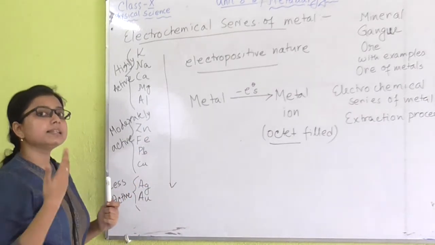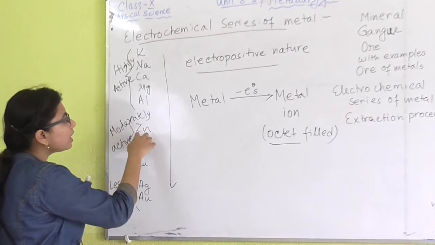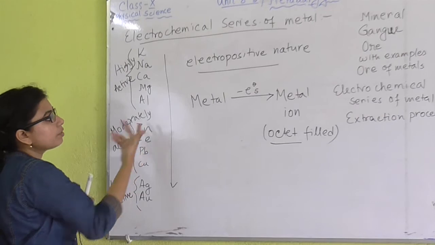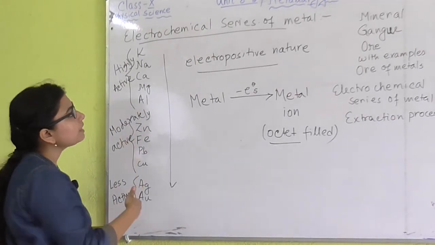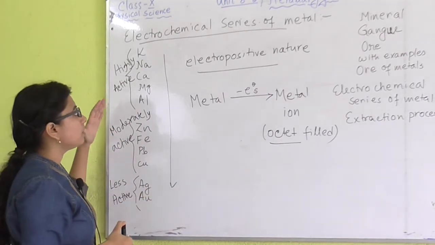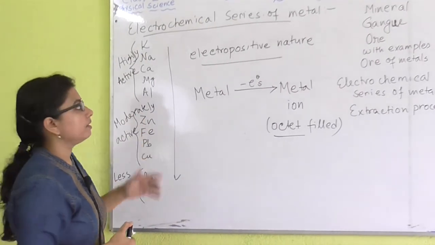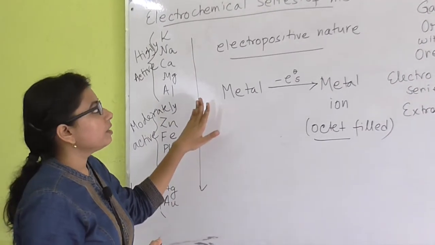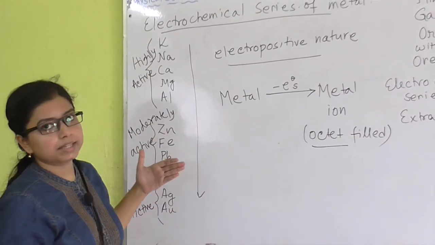But iron is less electropositive with respect to the metals above iron, that means potassium, sodium or zinc. So the whole thing is relative; we can compare them with respect to one another. And this electropositive nature is the basic thing of this series.